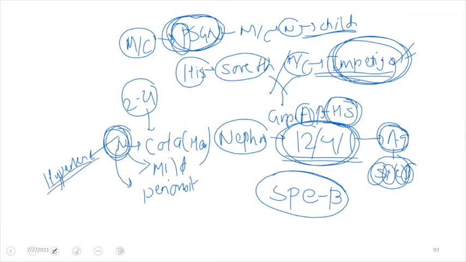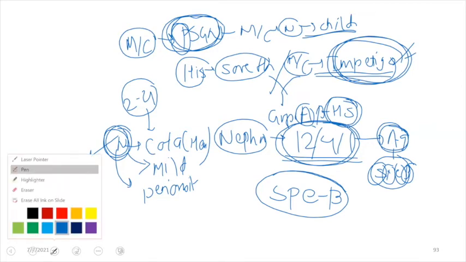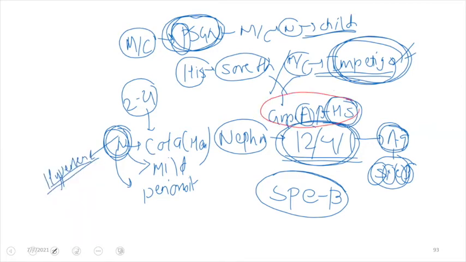So what happens is, one case that comes to us is usually a child's case, more commonly, and in the past 14 days, he might have had a skin infection known as impetigo, or he might have had a sore throat, and that is usually caused by group A beta hemolytic streptococcus. And we should remember its nephritogenic strains: 12, 4 and 1.